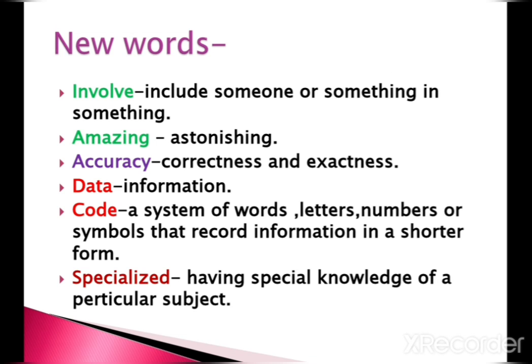Now let us see some new words from the lesson. Involve. What is meant by involve? Include someone or something in something. Accuracy. What is meant by accuracy? Correctness is called accuracy. Data. Data means information. Code. Code is a system of words, letters, numbers or symbols that record information in a shorter form. Specialized means having a special knowledge of a particular subject.